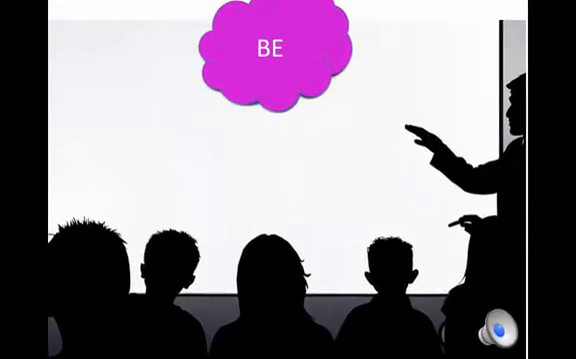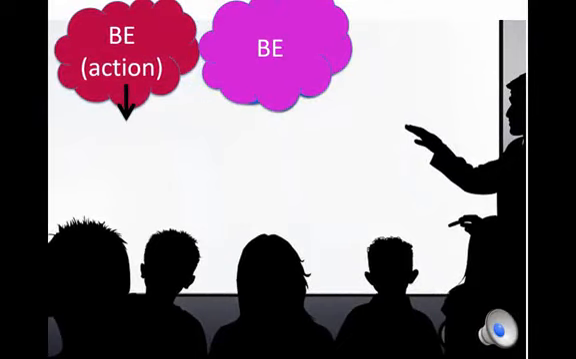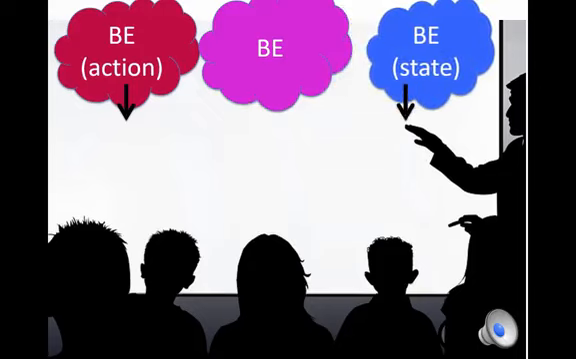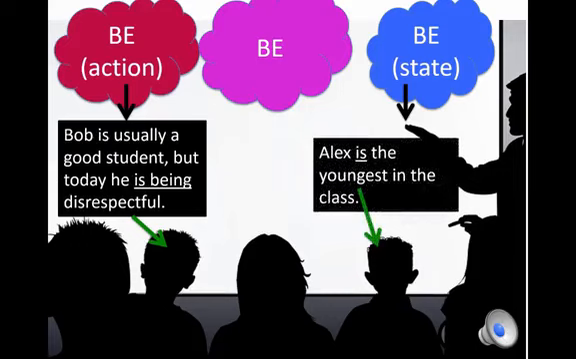Be is another example. It can be used as an action verb and a verb of state. Bob is usually a good student, but today he is being disrespectful. Here, we can use be with ing to express that something is different than it normally is. Alex is the youngest in the class. Here, it's a verb of state, so we can't use ing.